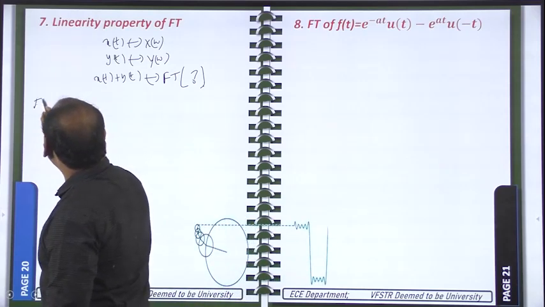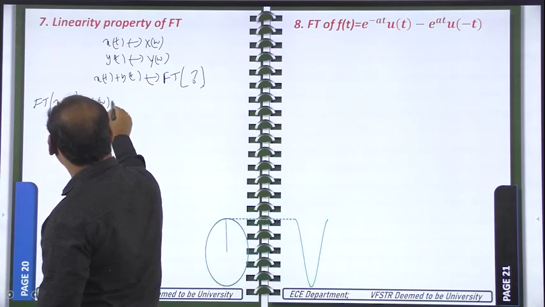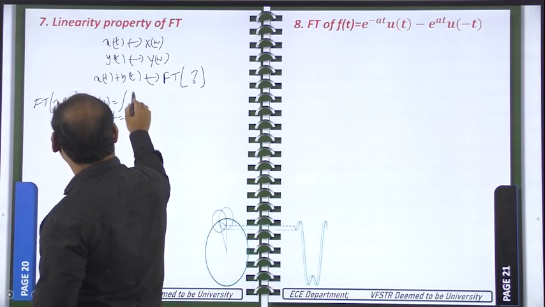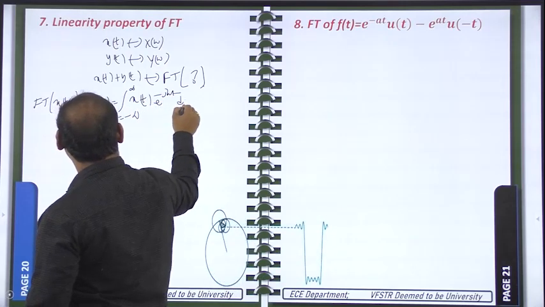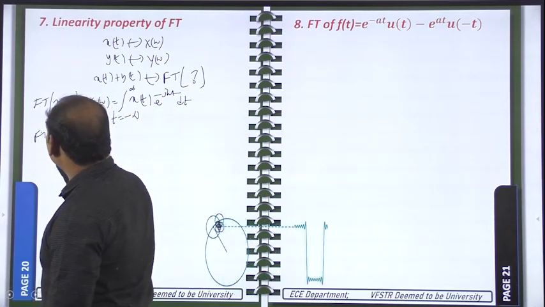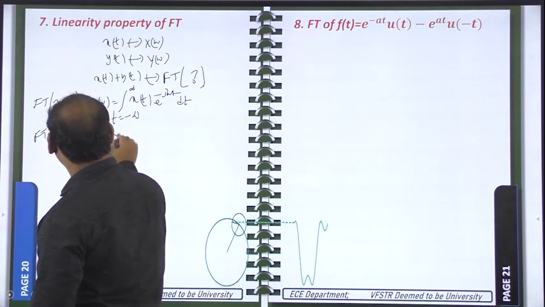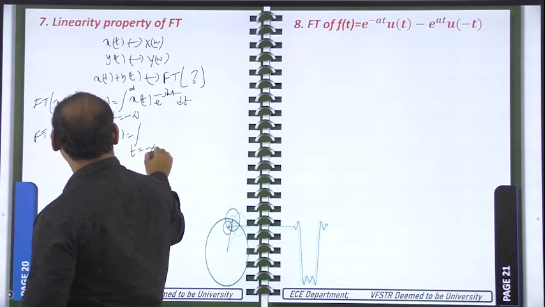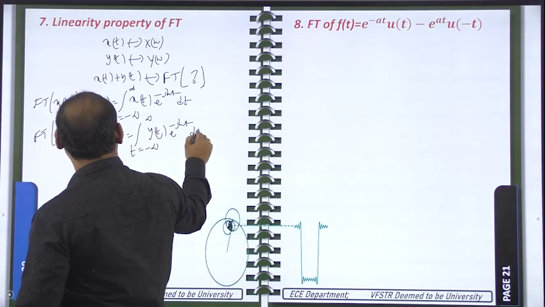The Fourier transform of x of t, represented with capital X of omega, is the integral for t from minus infinity to plus infinity of x of t e power minus j omega t dt. Similarly, the Fourier transform of y of t, Y of omega, is the integral from minus infinity to plus infinity of y of t e power minus j omega t dt.